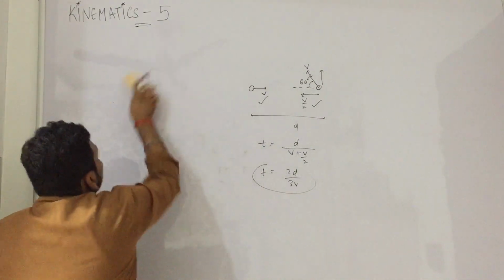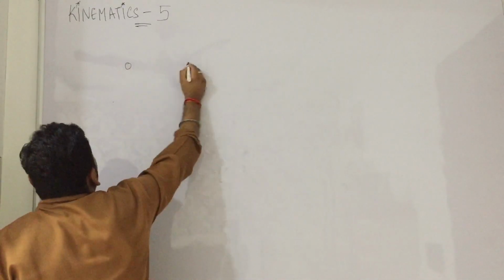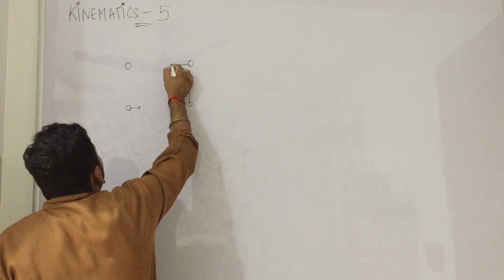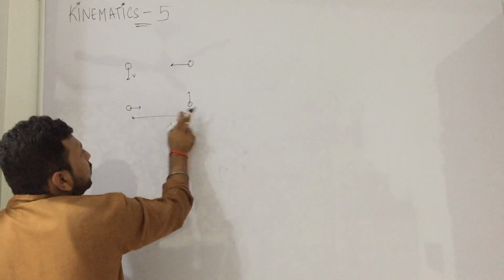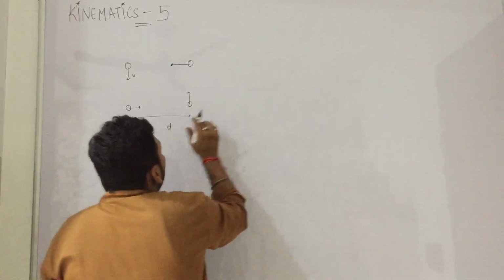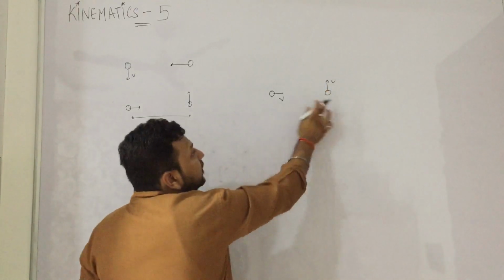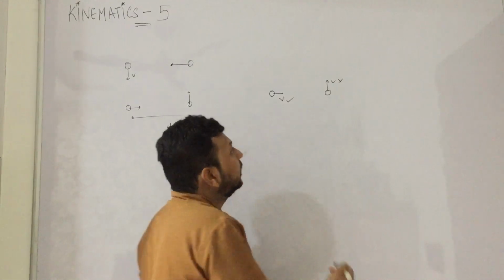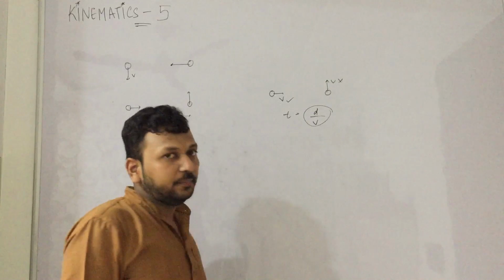Similarly, you can take any question like this. If there are 4 particles in a square, each one is moving towards the other with the speed v. Now to cover this distance, when these two will meet, all the 4 will meet because of symmetry. So let us take these 2 particles. To cover this distance, this does not help because it is perpendicular. So time becomes distance by speed, that's it. In this much time they will meet.